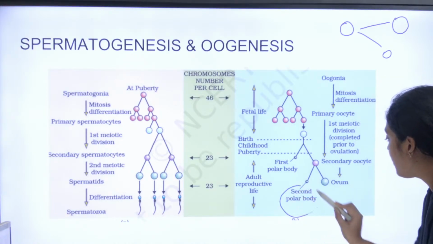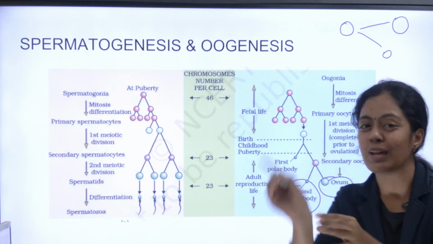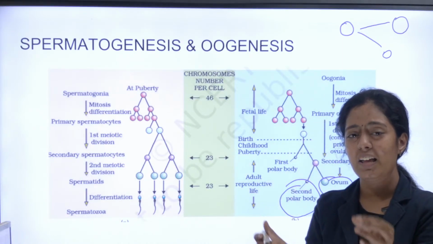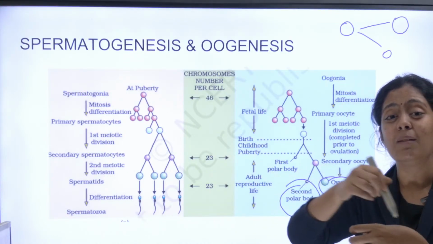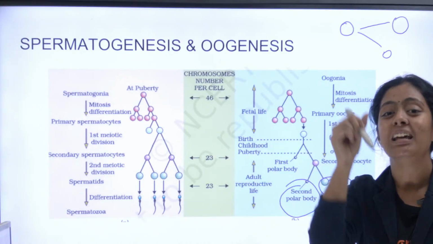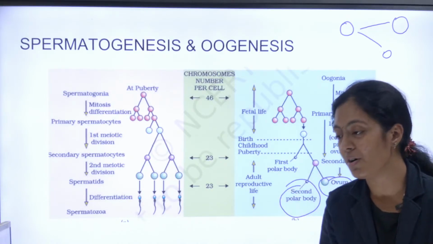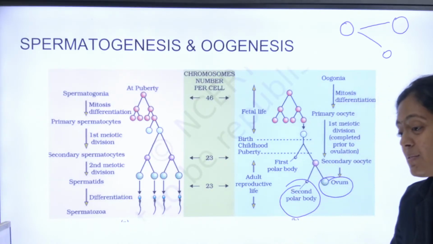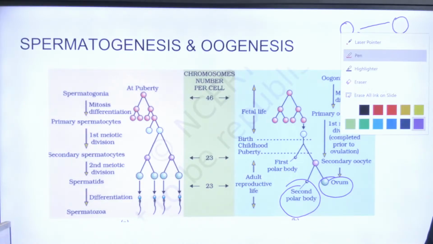The second polar body and your ovum are produced only during fertilization. Not before fertilization. When the sperm enters your egg, at that moment the second meiotic division gets activated in the egg, and it is going to get converted into an ovum. Yes, very good. So what happens? Understand this very carefully.